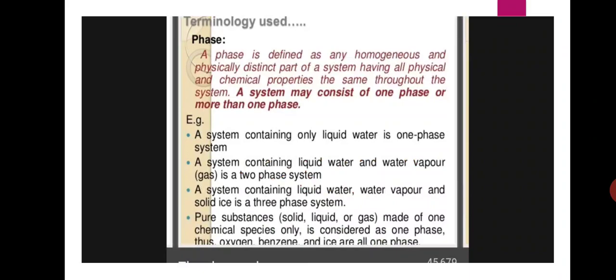Here phase means generally substances exist in three phases: solid state, liquid state, and gaseous state. For example, water is in the liquid state. When we increase the temperature, it turns into the vapor state. If we decrease the temperature, it turns to the solid state. Ice is the solid state, liquid water is the liquid state, and vapor is the gaseous state. Same like that, generally three phases are present.